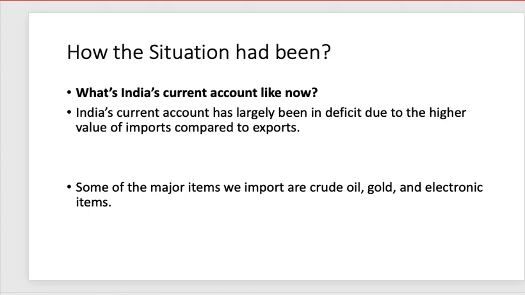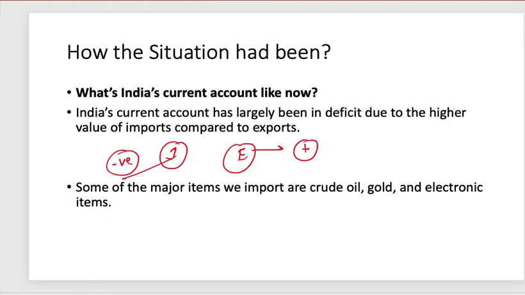Now why does India always have a deficit? The reason is very clear, that India imports more and India exports less. Because exports will give us forex and imports will deplete our forex. Yes, so if our imports are more than exports, then automatically we are having a deficit.